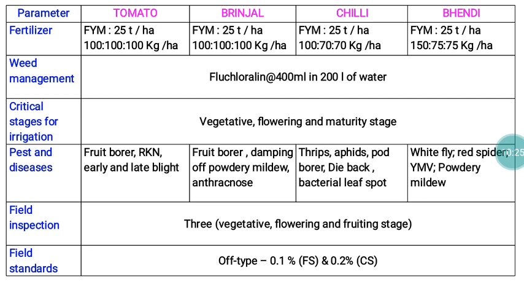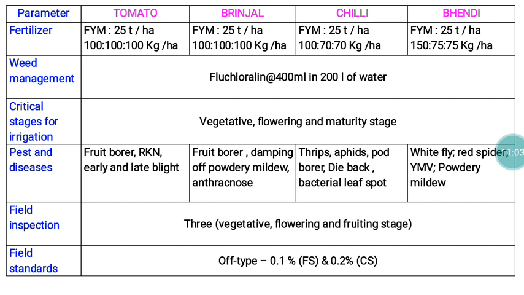Regarding major pests and diseases, in almost all the vegetable crops, particularly tomato, root knot nematode is a major pest problem. Apart from that, in tomato we have the problem of fruit borer, early and late blight. In brinjal also, we have the problem of fruit borer, damping off, powdery mildew, and anthracnose. In chilies, we have sucking pests like aphid, thrips, pod borer, die-back, and bacterial leaf spot. In Bendi, whitefly, red spider mite, yellow mosaic virus, powdery mildew. So these are all the major pests and diseases.